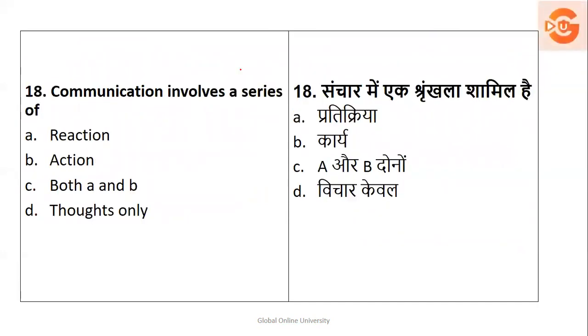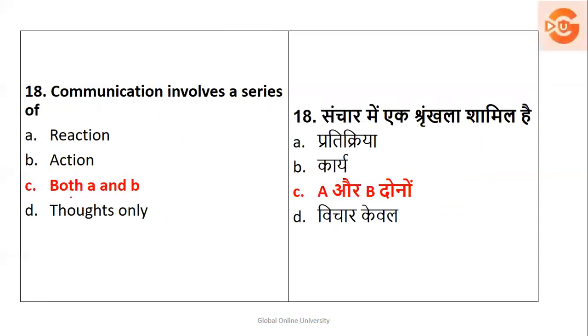Next, communication involves a series of what? Reaction, action, both A and B, and thoughts only. So definitely it is not only thoughts, it is reaction as well as action. So your right answer will be both A as well as B. That is option number 3.